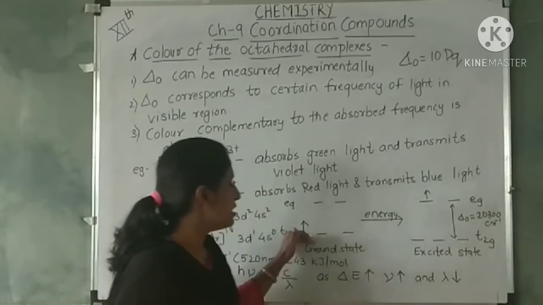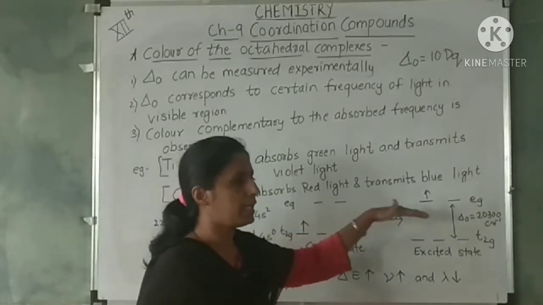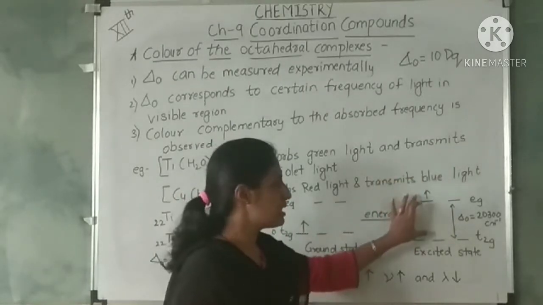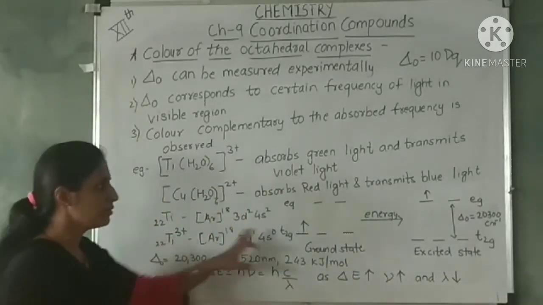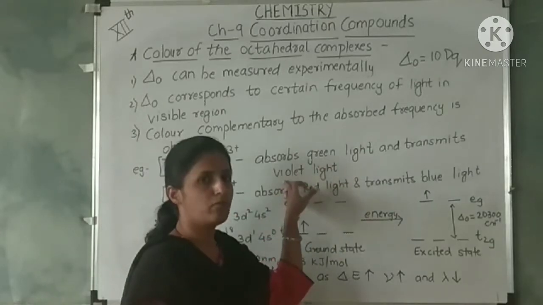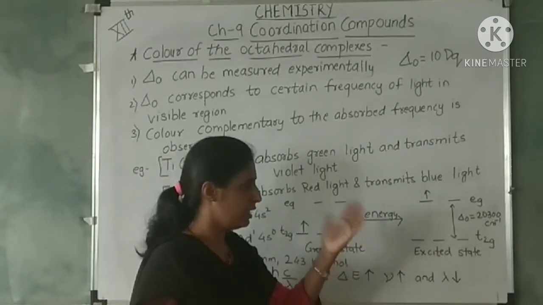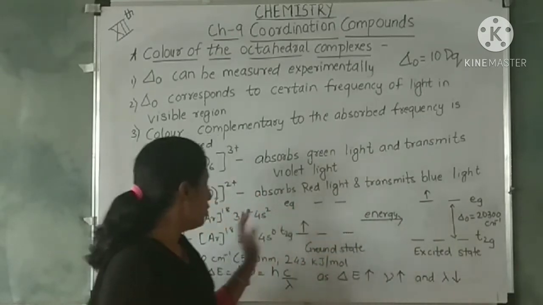The electron in the t2g orbital absorbs energy and gets transferred to the eg orbital. This energy is nothing but the difference, and that is why it emits violet light. The complementary frequency is emitted, and that is why the complex appears violet.